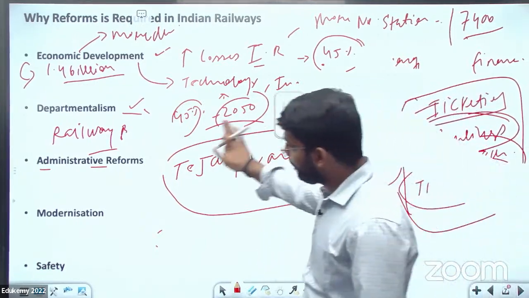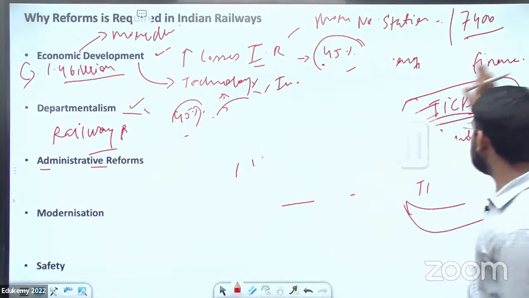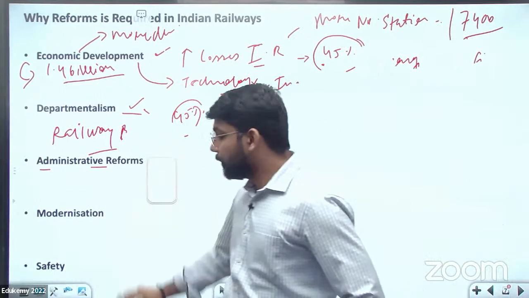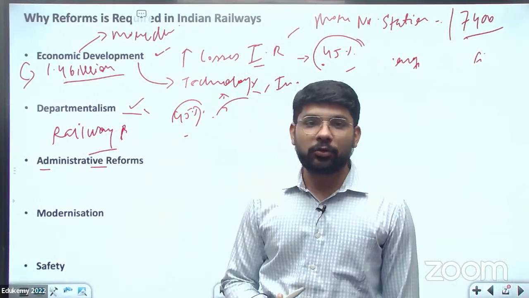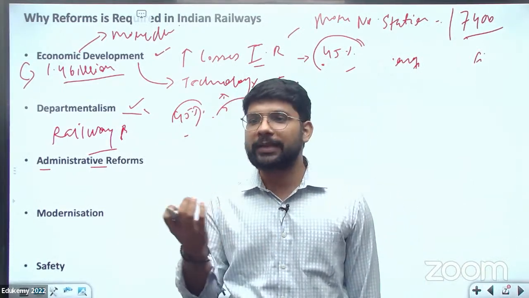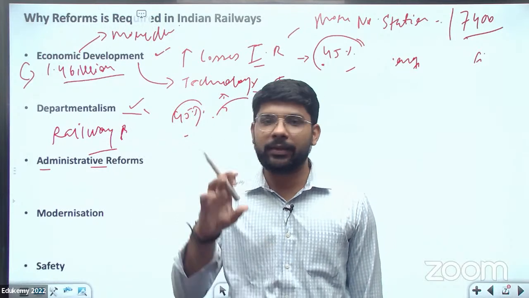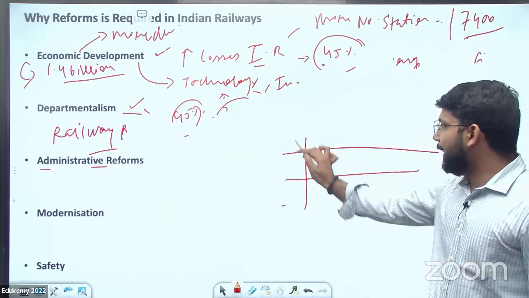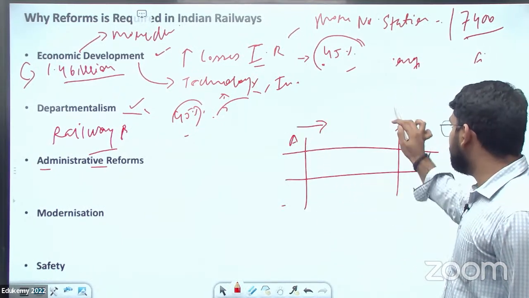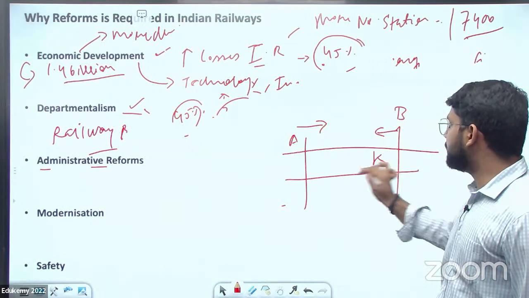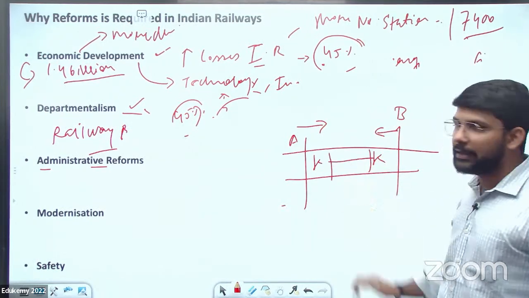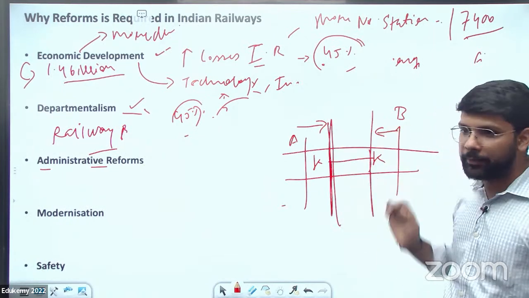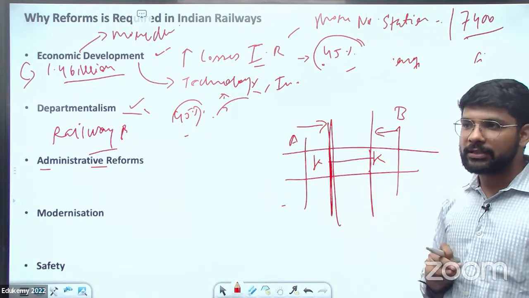Next is safety. Can anybody tell me the data related to safety of the Indian Railway? Kavach is not data. Kavach is a system which protects against collision of different trains running on the same route. If there is a single route, train A is coming from this side and train B from the other side, the Kavach system detects both trains are coming on the same track in the same direction, and both trains will stop through automatic brakes. So this is about the Kavach system.